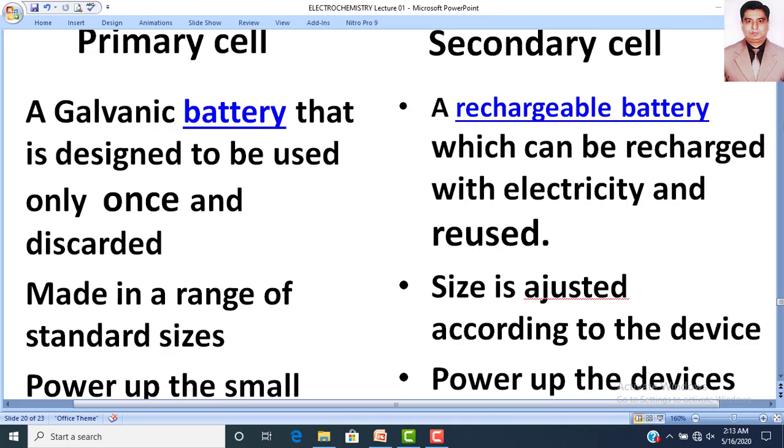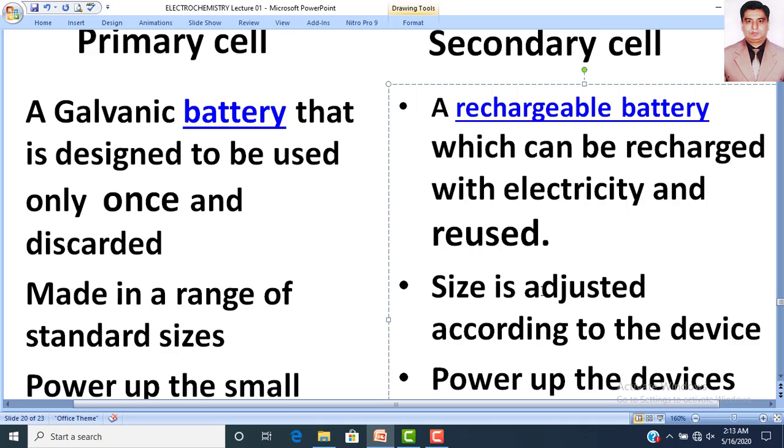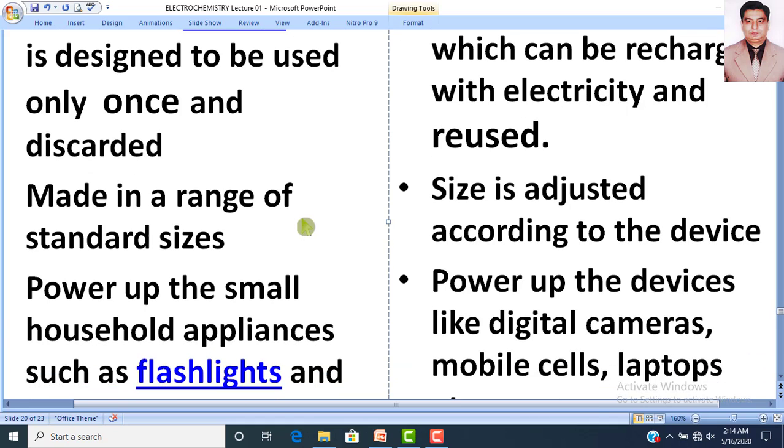But a secondary cell's size is adjustable according to the device. So the size of a secondary cell is adjustable and it depends upon the size of the device. So according to the size of the device, the size of a secondary cell can be adjusted. For example, if you see in the next slide,